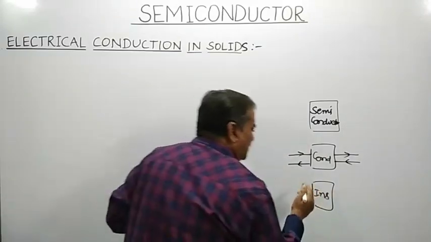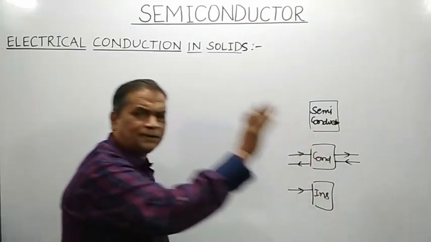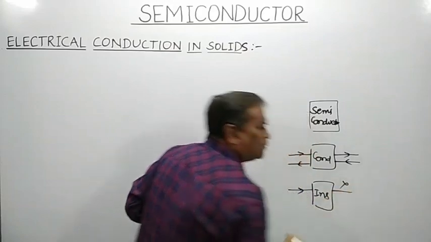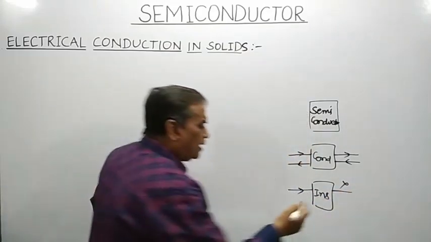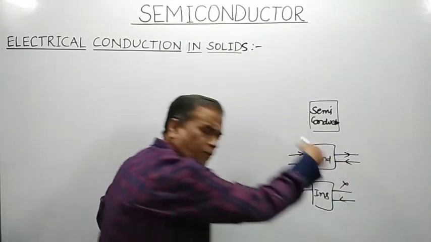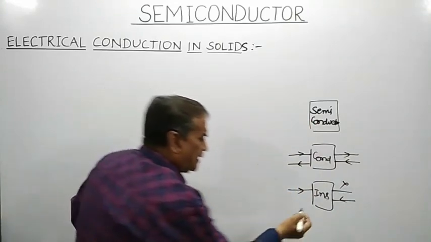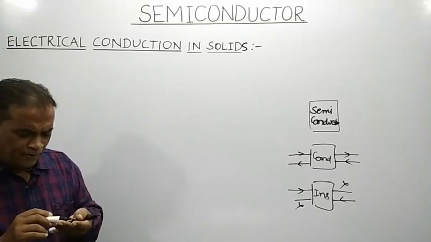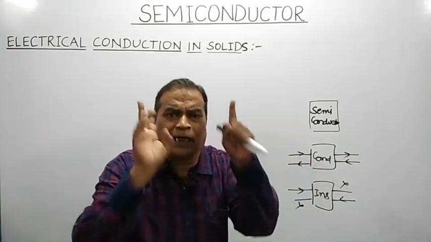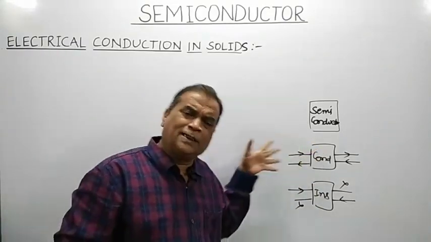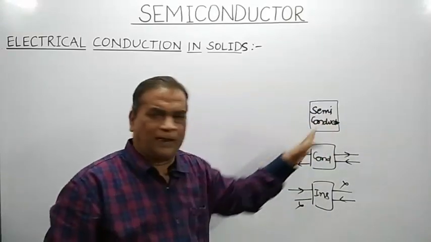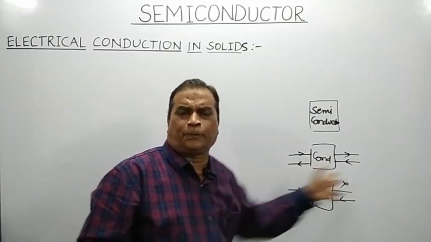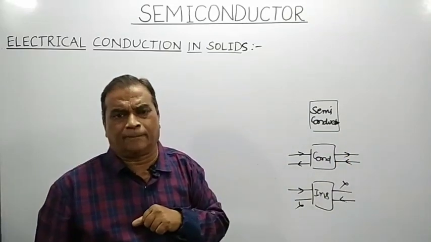If this is an insulator and I try to enter the electric current from this end, no current can pass through it, so no current will be received on the other end. Even if I try to enter the current from that end, no current can pass through the insulator. So we have two types of material. One allows the full electric current to pass through it in any direction. The other doesn't allow any electric current to pass through from any direction.